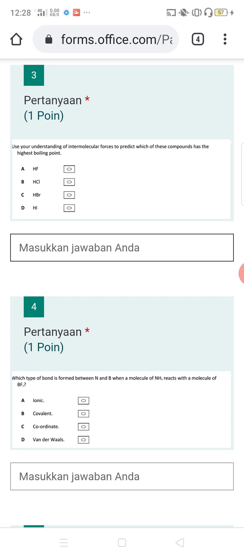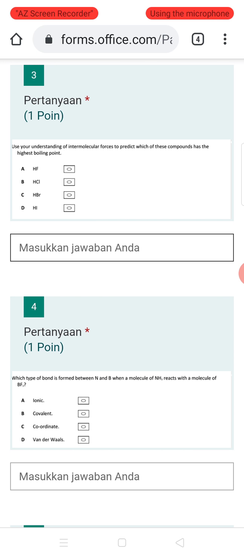So in HCl there are permanent dipole forces. In HBr also there are permanent dipole forces, while in HI there are van der Waals forces, which are permanent to instantaneous dipole forces.